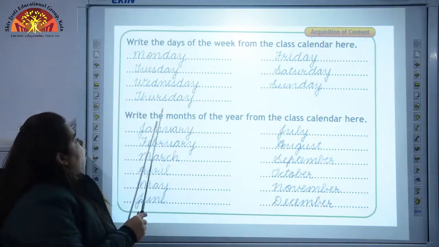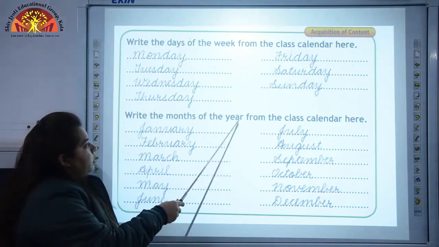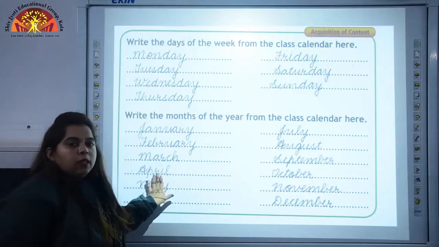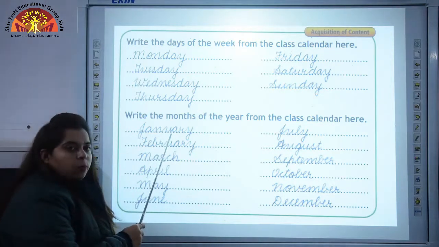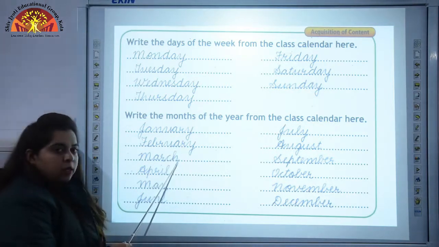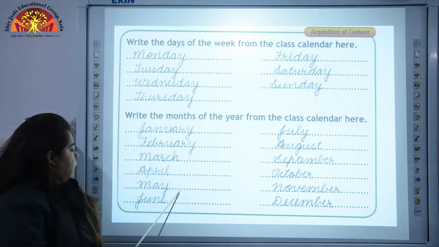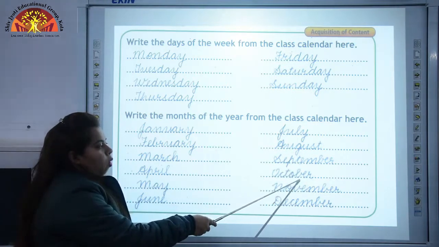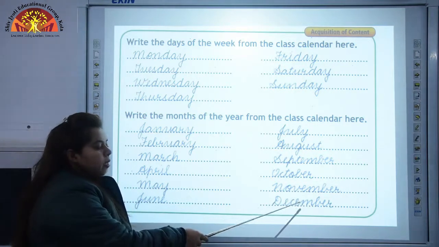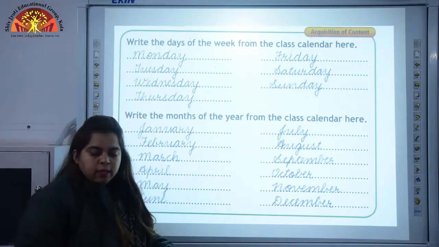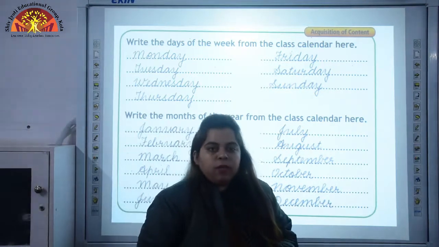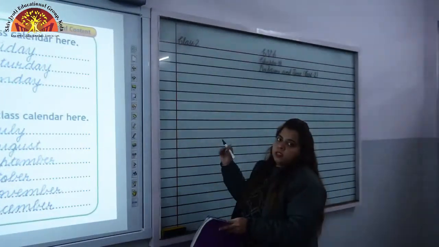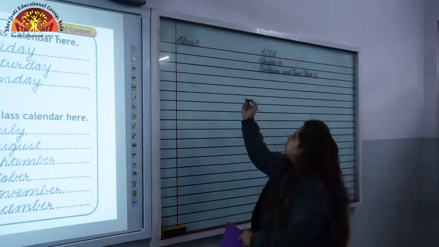Now next question. Write the months of the year from the class calendar here. Here also we have to write the months of the year: January, February, March, April, May, June, July, August, September, October, November and December. Now let's see children how to write these words, how to write the days of the week and how to write the months of the year. Okay, first we will write the days of the week.